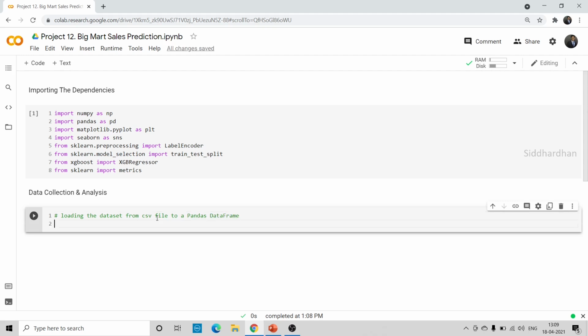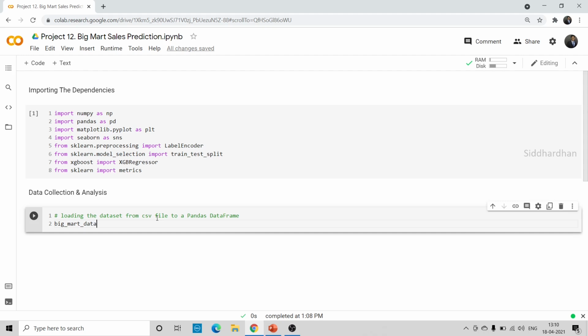Okay, so now let me create a name for this particular data. Let me name this Big Mart data. Big Mart is a very famous supermarket network. They provided this data, and it is a very famous data set in machine learning.